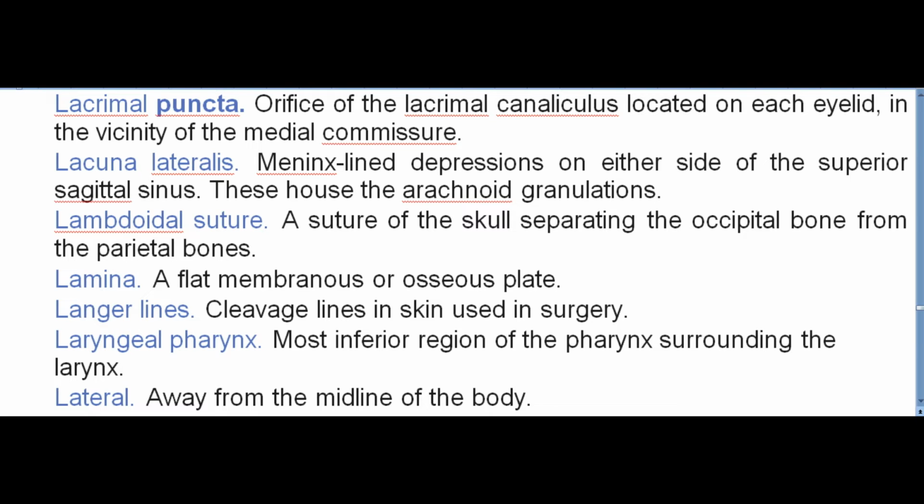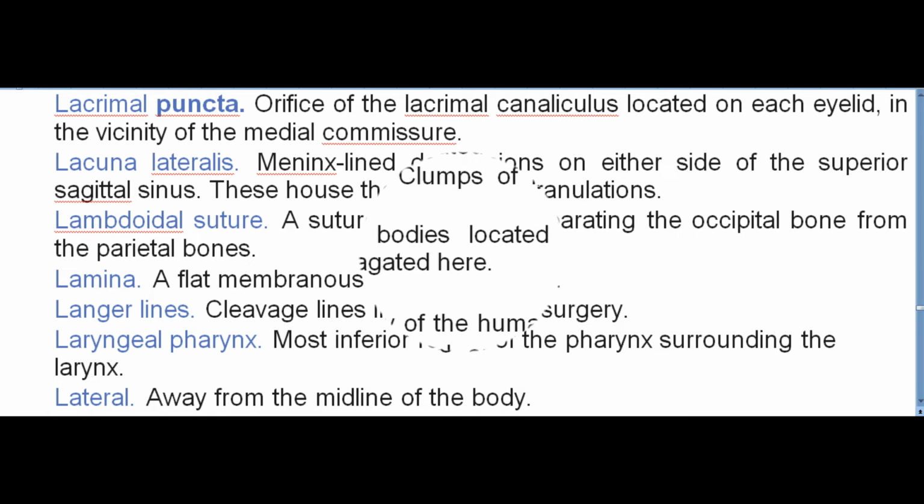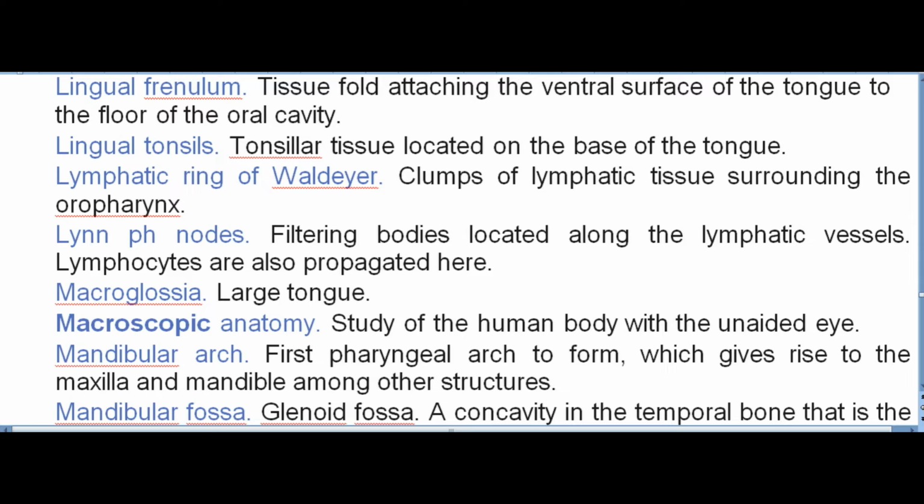Lambdoidal suture. A suture of the skull separating the occipital bone from the parietal bones. Lamina. A flat membranous or osseous plate. Langer lines. Cleavage lines in skin used in surgery. Laryngeal pharynx. Most inferior region of the pharynx surrounding the larynx. Lateral. Away from the midline of the body. Lingual frenulum. Tissue fold attaching the ventral surface of the tongue to the floor of the oral cavity. Lingual tonsils. Tonsillar tissue located on the base of the tongue.